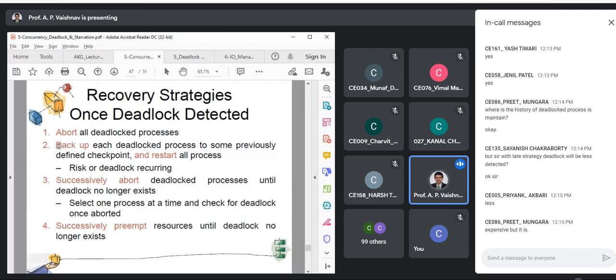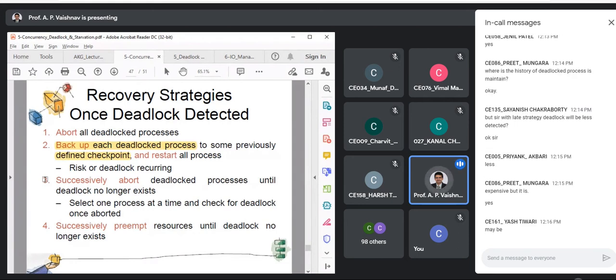Yes, that's correct, Preet. Back up each deadlocked process to some previously defined checkpoint. So you roll back that process to the previous checkpoint and restart, restart all processes actually. So in this case, can we reach the same point where the deadlock was occurring? If I'm rolling back to a previous checkpoint, what is the probability that we might not reach the same situation? Is it possible that you will still arrive at the same position where you were earlier? Same position means deadlock situation. Is it possible?